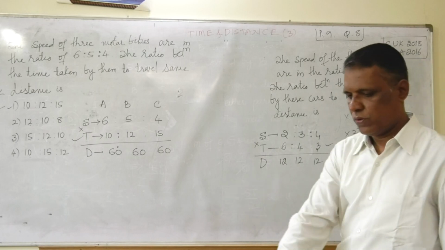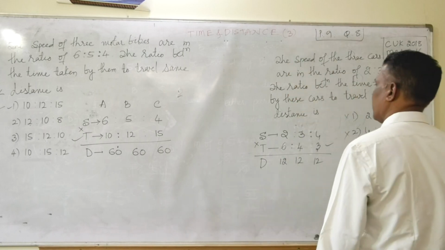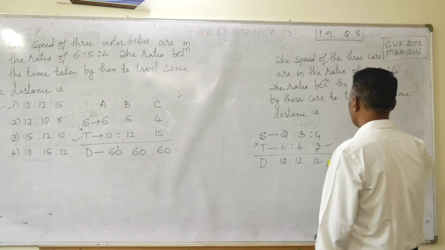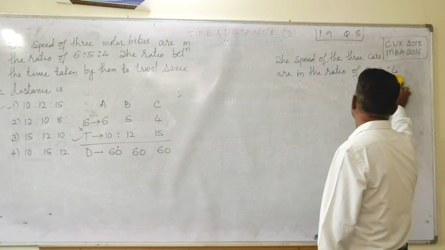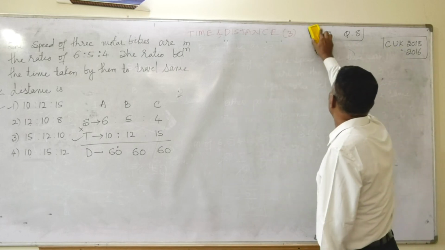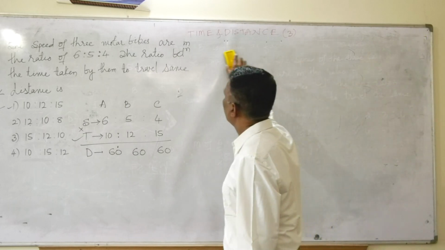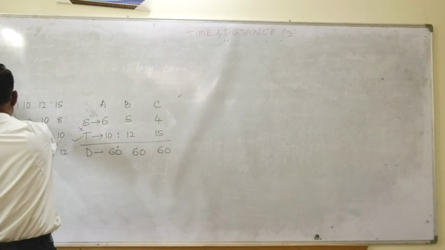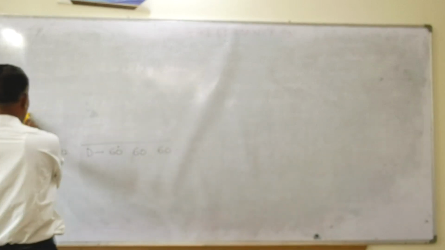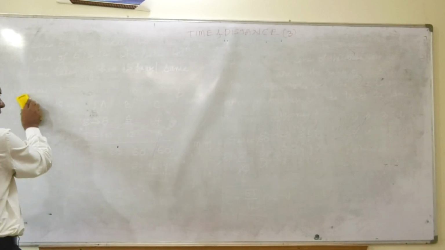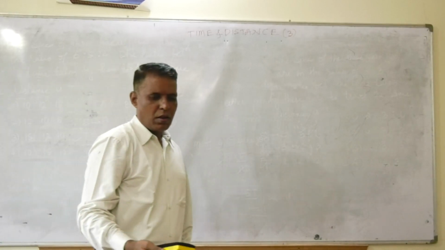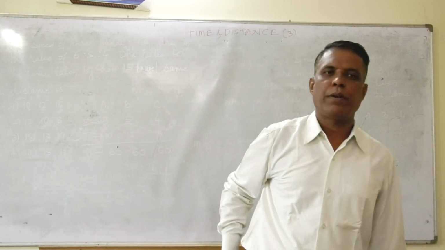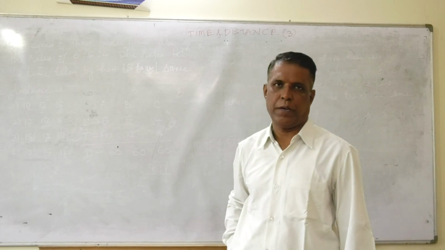Next concept we'll discuss today is average speed. Many questions come in the previous year question papers related to average speed.